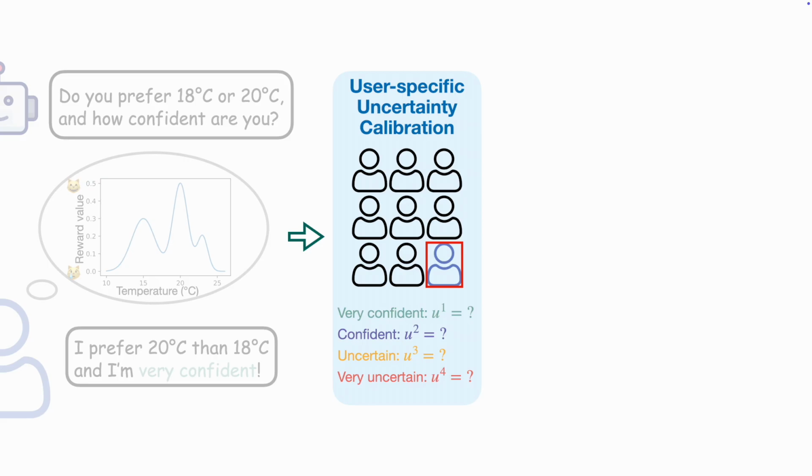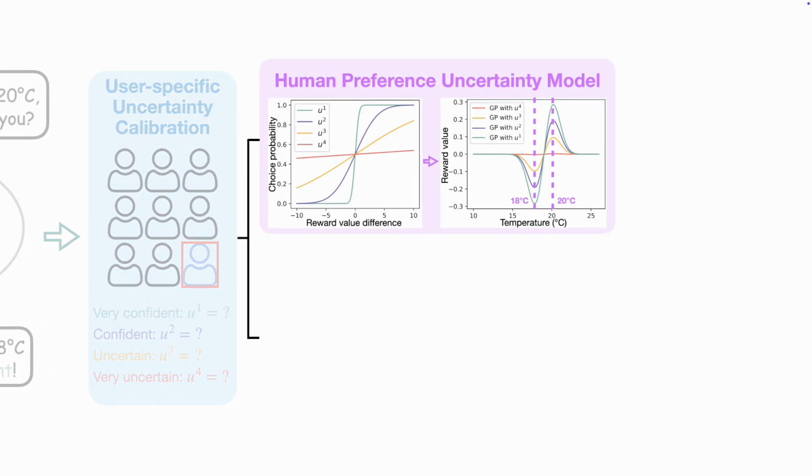First, we realize that different people have different definitions of uncertain and confident. To address this, we introduce an uncertainty calibration process to align uncertainty representations across diverse users, ensuring consistency and reliability in the model performance. Specifically, we collect user responses for a designed calibration function and compute quantiles, yielding uncertainty factors U1 to U4. For the human preference uncertainty model, we apply a probit model with Gaussian CDF.